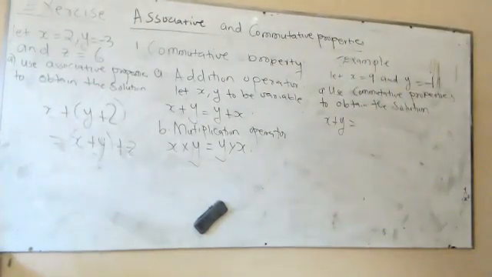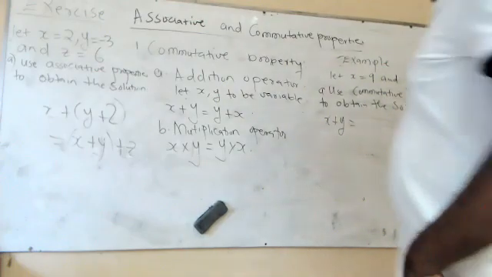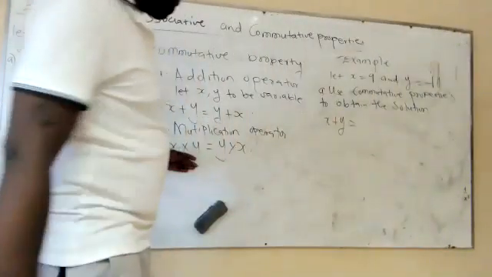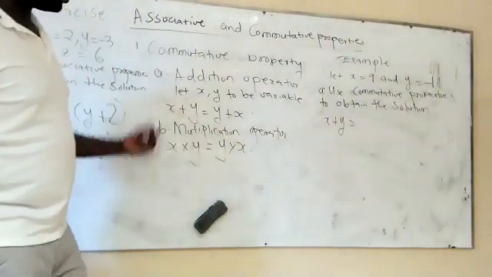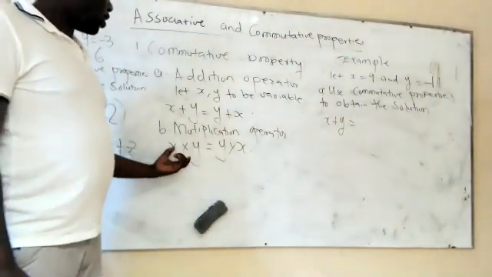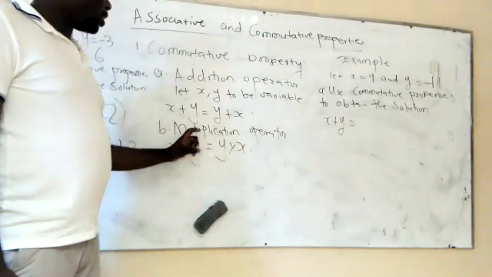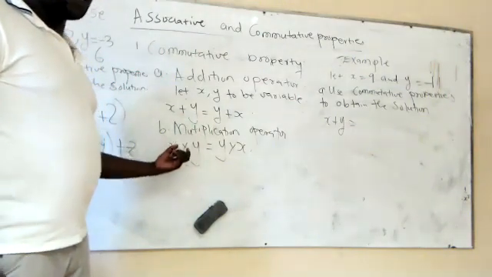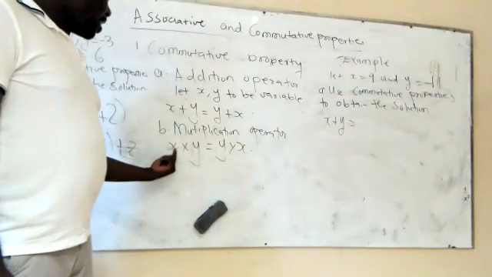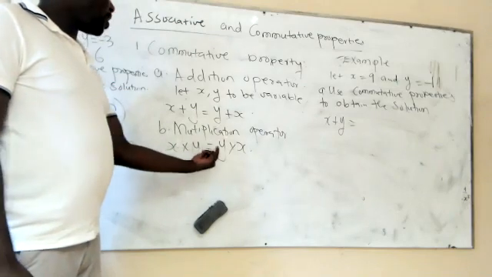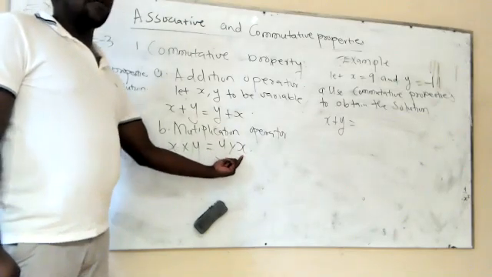All right. Let me take this moment to emphasize the second property of the commutative. So you can see again, we are talking about the exchange of the variable. So variable x multiplied by variable y is the same as multiplying variable y and variable x.